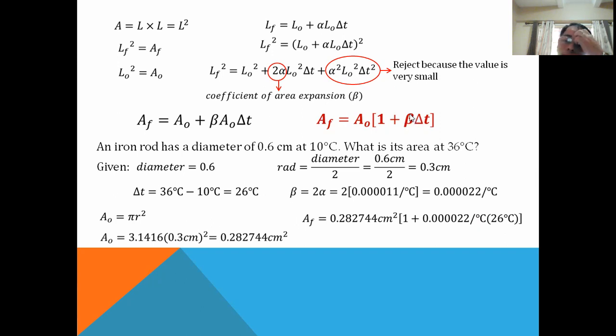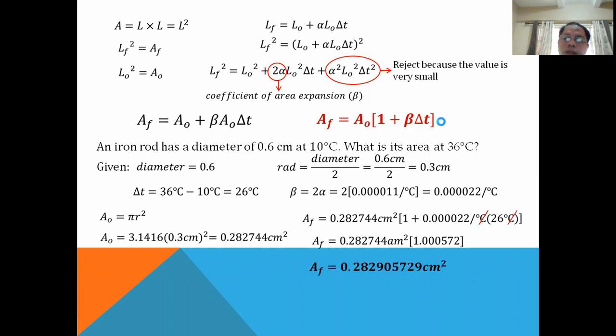But beta here, even if it is not given to you, you can get it by multiplying alpha by two. So from here we see that we can get our beta value by multiplying twice alpha. Similarly, we can get the same result using these two sets of formulas to find either the change in the area only or the final area. But anyway, that is our example for area.